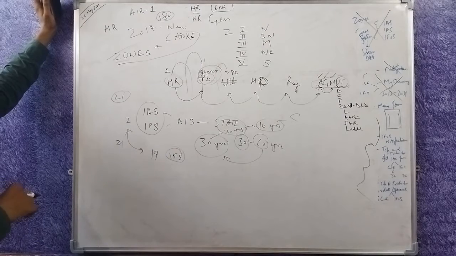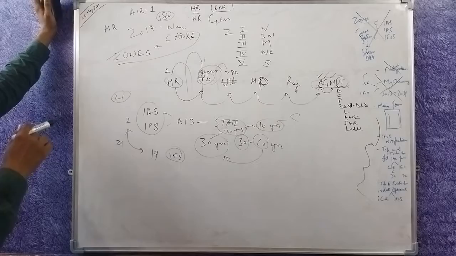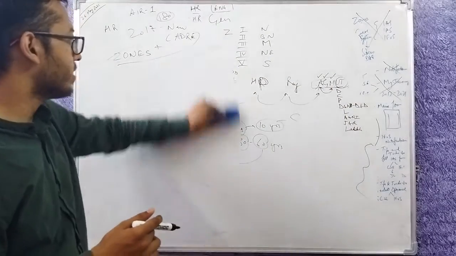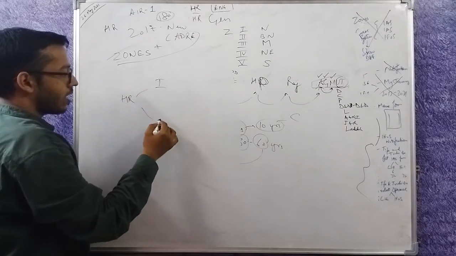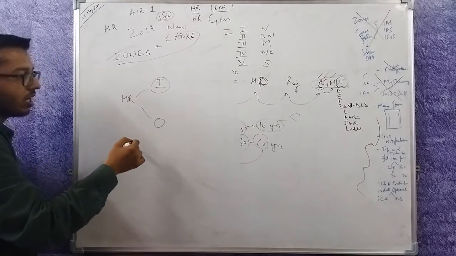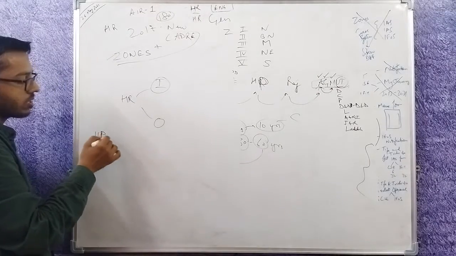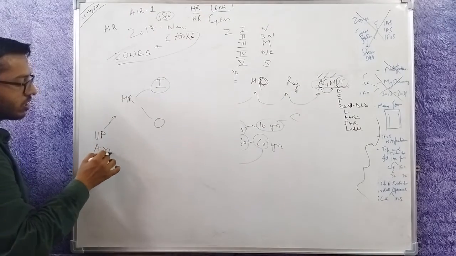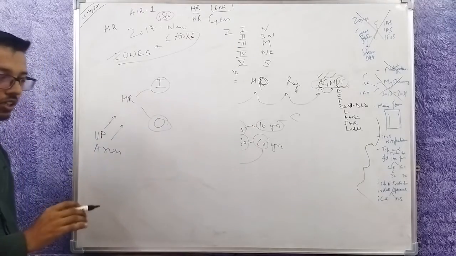Now this is the zonal and cadre system in short. There is another system which is known as the insider-outsider system. I am from Haryana and Haryana is my home state, so I am an insider in Haryana. If a person from UP, or let's say Arunachal Pradesh, is being considered for Haryana, then that person would be an outsider.